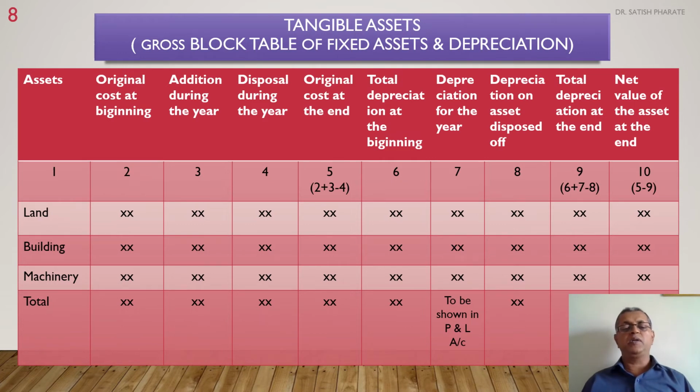The table number and column numbers are given in the table, and based on that calculation, we will generate two figures. One figure is as per column number 7, depreciation for the year, which will be reflected in the profit and loss account, and as per column number 10, net value of the asset at the end of the year, which is reflected in your balance sheet.